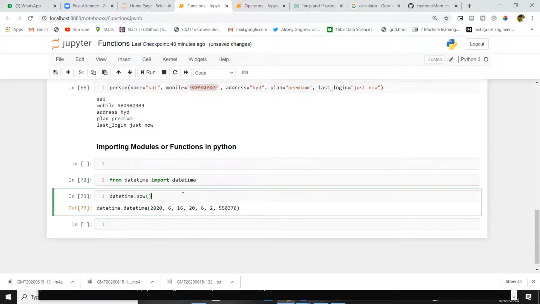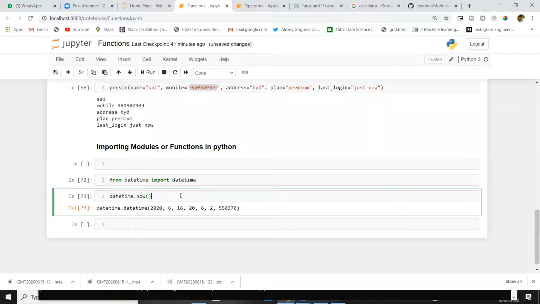Based on this, we will use the datetime module everywhere while developing a project. Suppose you want to track when a user last logged in. When the user just logged in, you will create one datetime object and store that object in the database in the last login field.